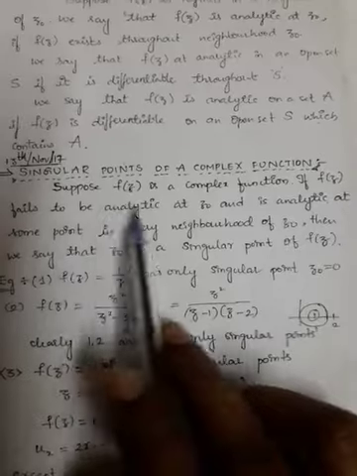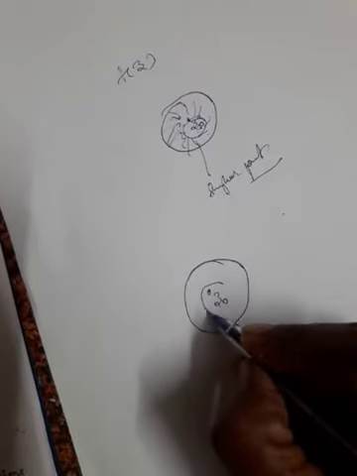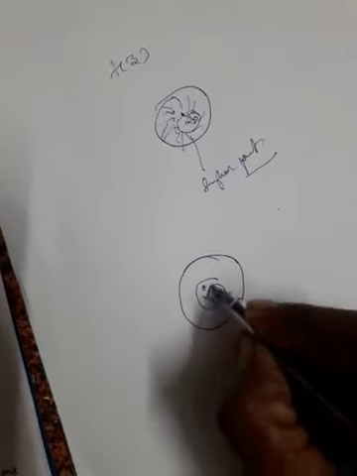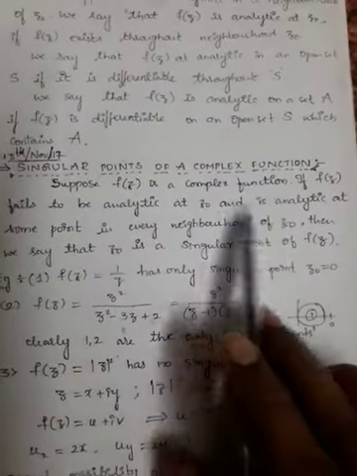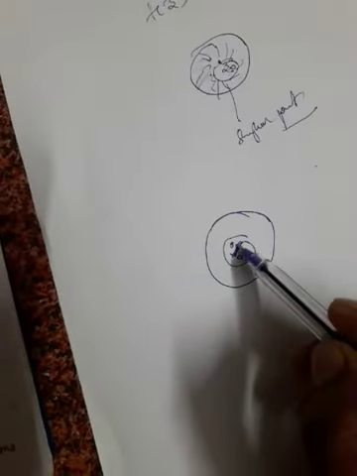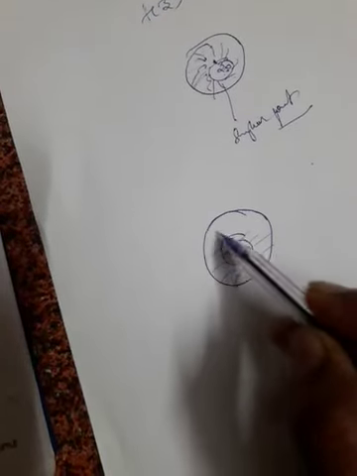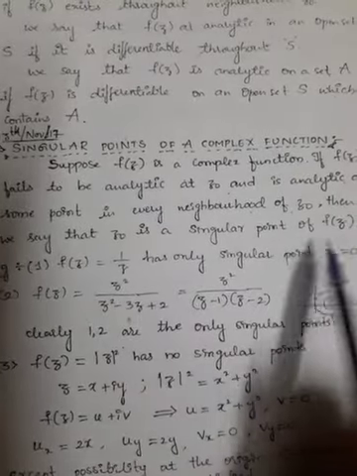If f of z fails to be analytic at z naught, in this neighborhood of z naught, and is analytic at some point in every neighborhood of z naught except this point, so it is analytic at every other point of the neighborhood and fails only at z naught, then we say that z naught is a singular point of f of z.